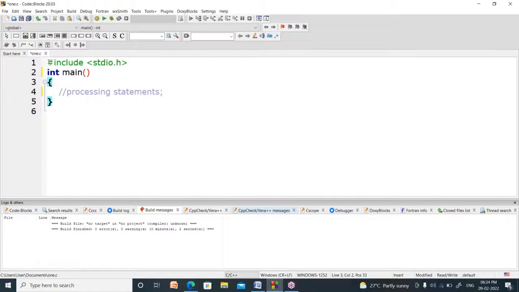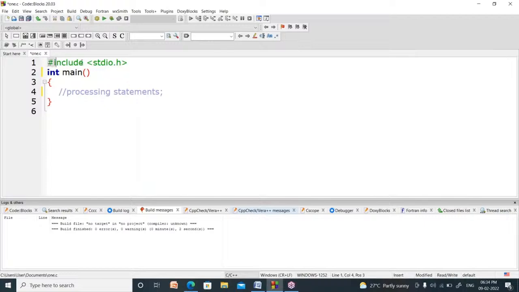Now whenever you write hash include stdio.h, what happens? The code inside the stdio.h header file will be copied into your program. So before using the tools of stdio.h, we have to copy those tools into your program.